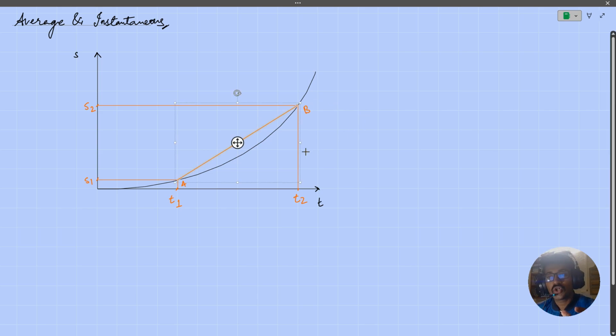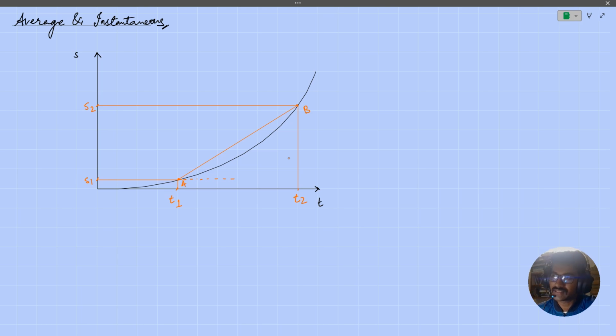Now, the slope of this chord will tell us the average speed of the particle from time T1 to T2. Right. So once you have calculated the slope, you can just go with rise over run. It's an interesting way of understanding slope. A friend of mine who teaches mathematics, he's there on YouTube as well, Mr. Ronak Sharma, by the name Stuck in Mathematics, told me that you can always understand slope by this concept, rise over run. Right. Pretty interesting and very simple.